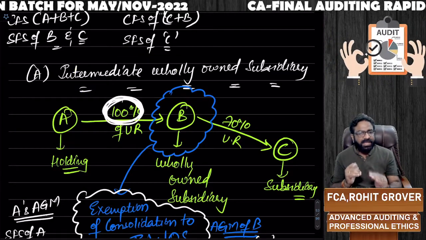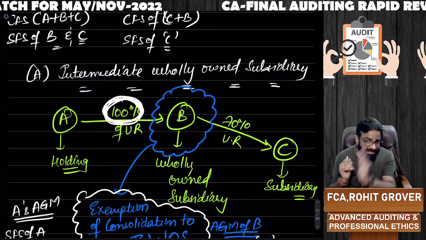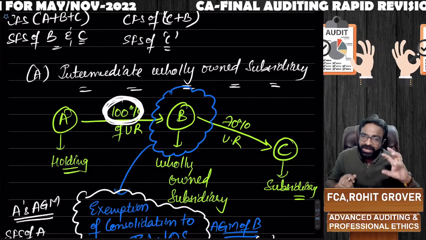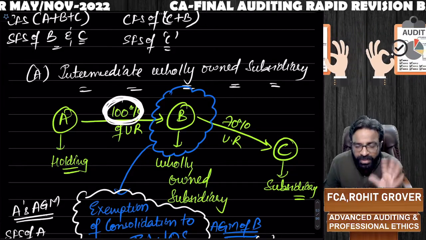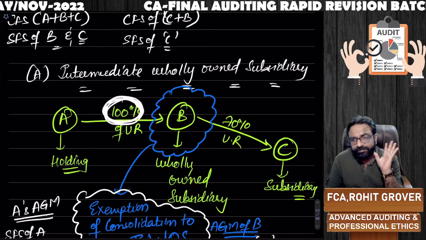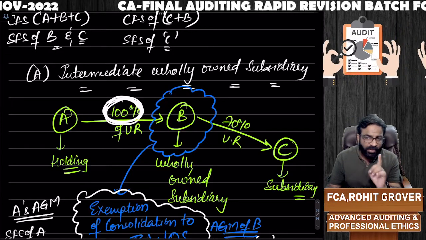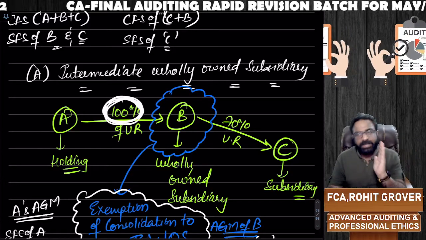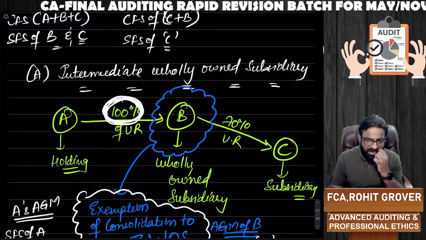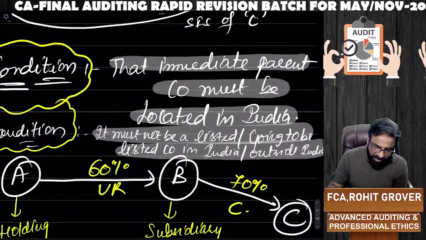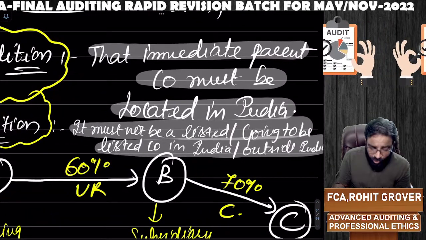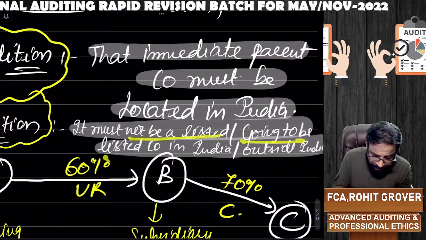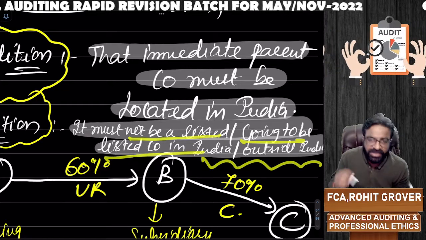A must be located in India. If B's parent company, A, is located outside India, B will not get any exemption. If B wants to get an exemption, its parent company must be located in India. A must be located in India. That is condition number 1. And condition number 2, B should not be a listed company or going to be a listed company either in India or outside India.